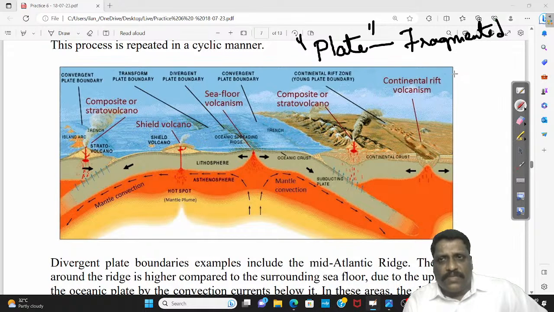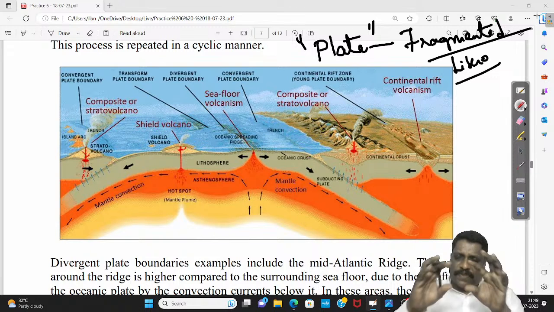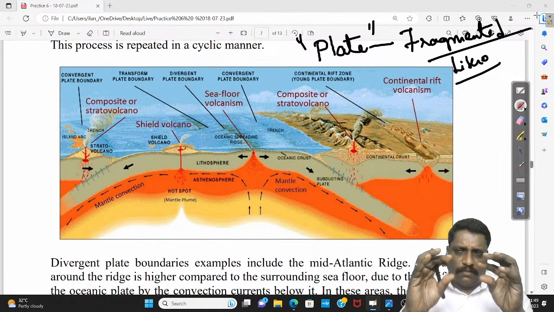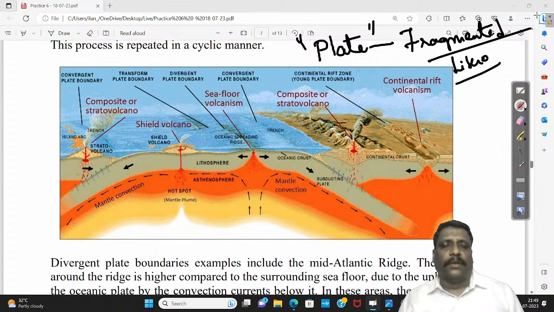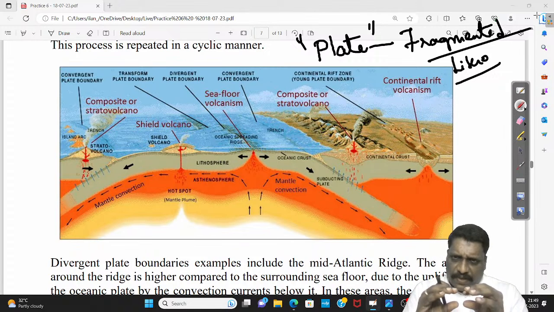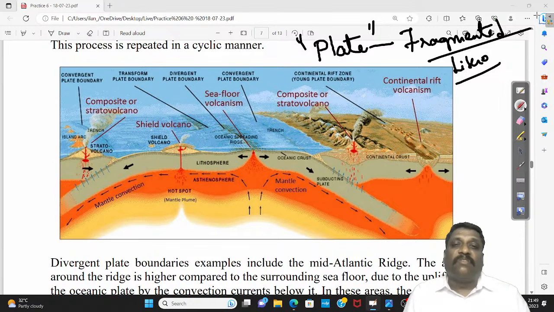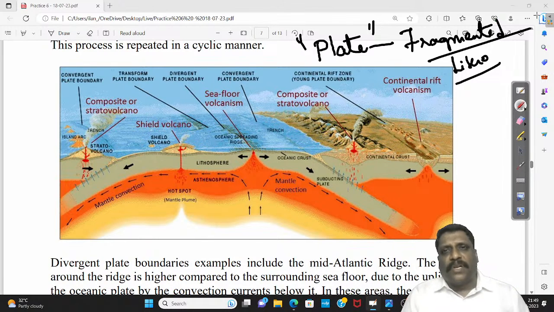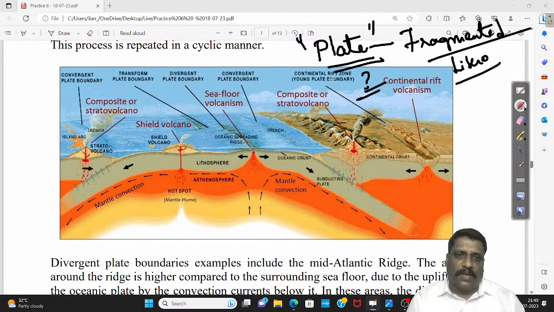fragmented. This fragmented lithosphere is what we call a plate. Lithosphere is a very thin unit, a very thin, solid rock layer. Somewhere I understand, for example, that it is actually floating over a layer of magma. Since there is a movement within the asthenosphere, this lithosphere fails to exist as one single unit. It breaks into fragments and pieces. Those fragmented pieces of lithosphere are what you call a plate.